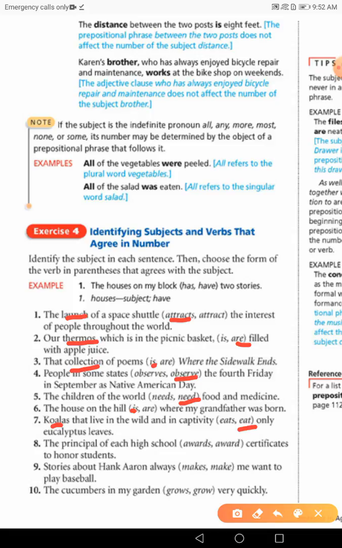The principal of each high school, words, not a word. Stories about Hank Aaron always mix or make? Stories make, not makes, okay? It's not Hank Aaron the subject, it's stories. The cucumbers in my garden grow very quickly.